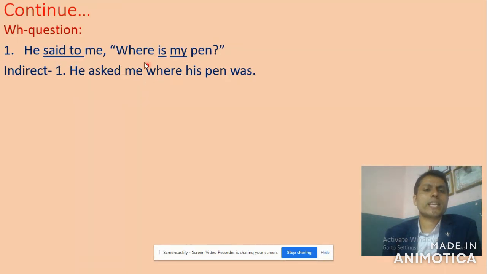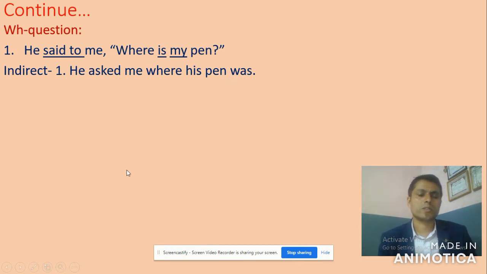The same WH word can be used as a connective. My becomes his because the first person pronoun is changed according to the subject he. Where his pen was. Yes, it changes into was, so present tense changes into past tense. Got it? Well, my dear student, now let's look at the next number.